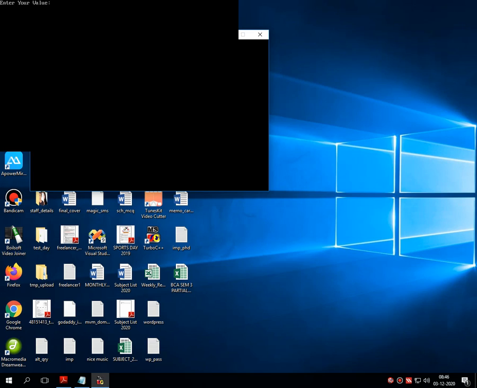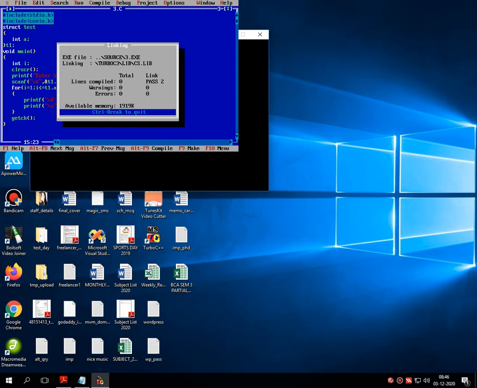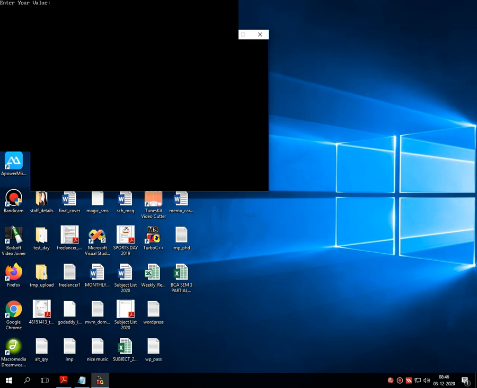Here I will give only 3 values, that means 1 square is 1, 2 square is 4, and 3 square is 9. So you can see that there are three outputs on the screen: 1, 4 and 9. Now let's check the same code for larger values. For that I am giving 7. 7 into 7 is 49. This is the last one, which gives the exact output onto the screen.